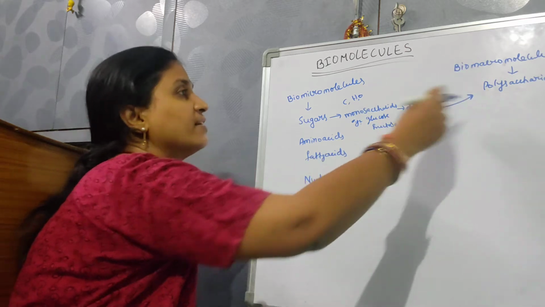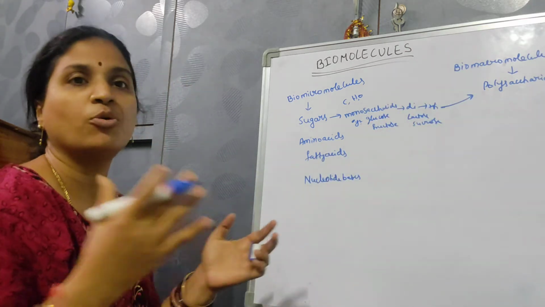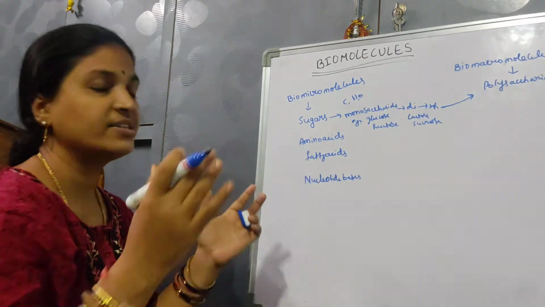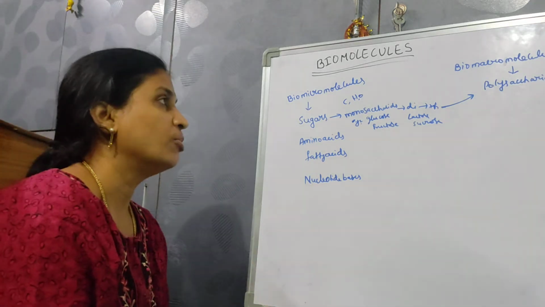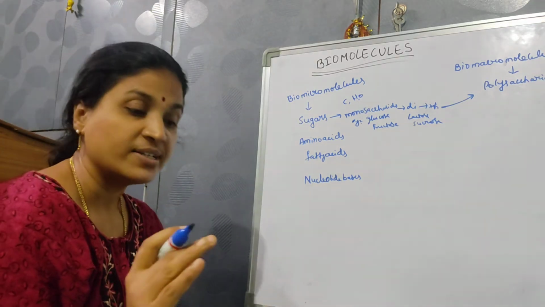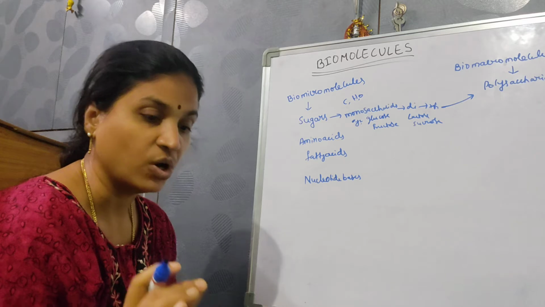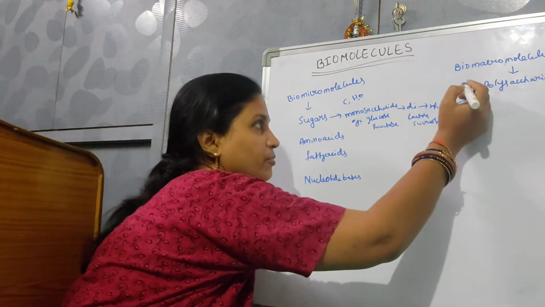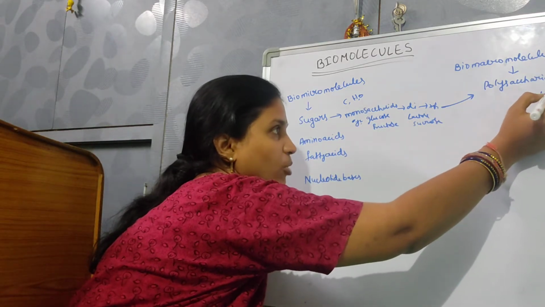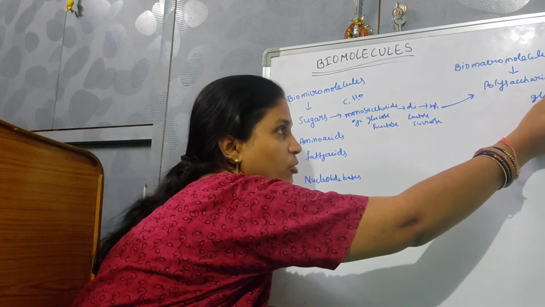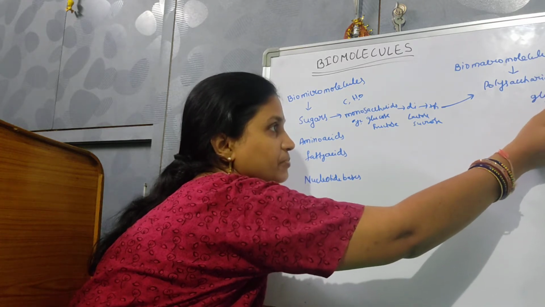Polysaccharides are nothing but a group of monosaccharides. The monosaccharides combine to form polysaccharides, with a bond which is called the glycosidic bond. With the help of the glycosidic bond, they form into polysaccharides.